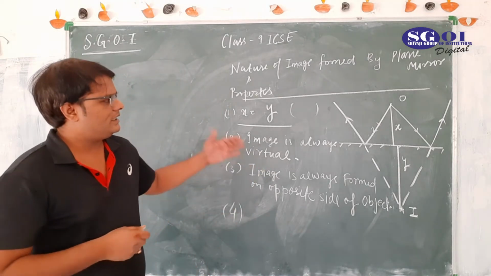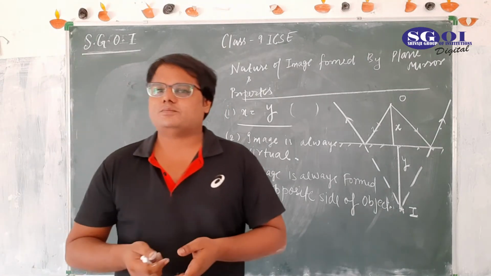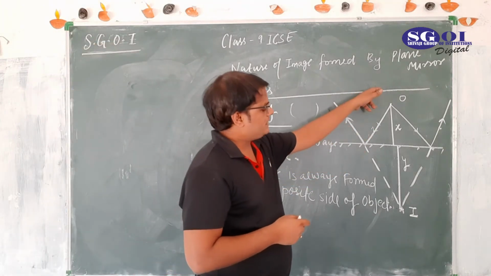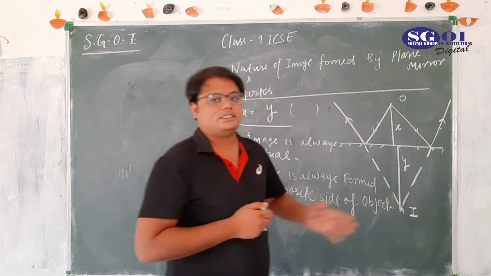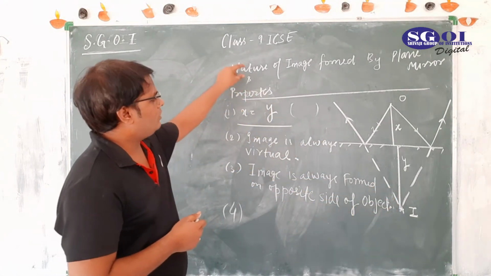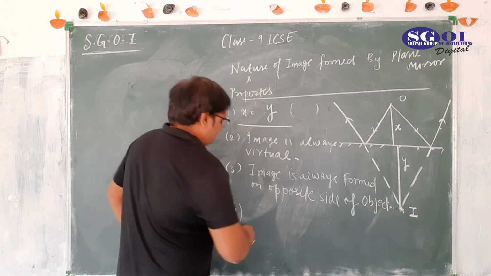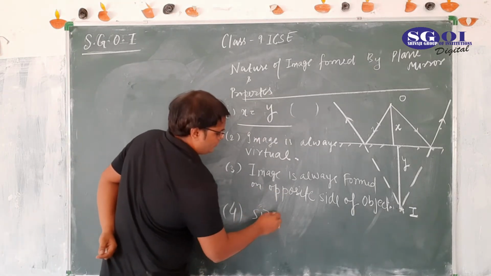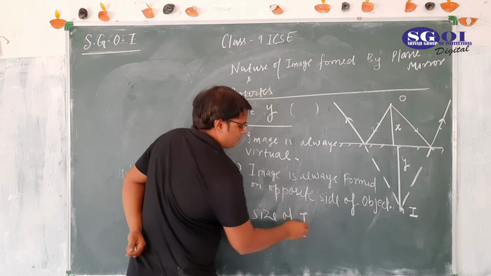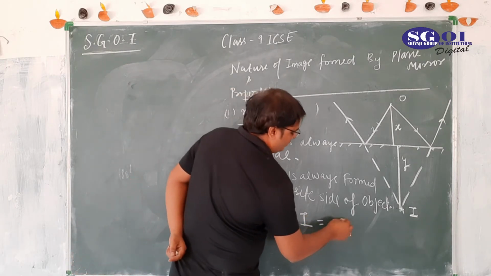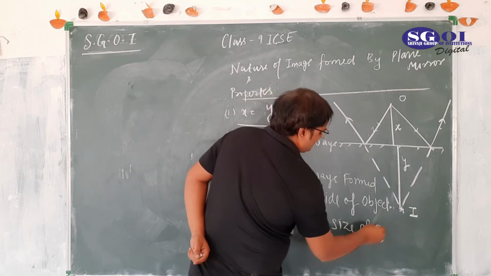There is no magnification, no enlargement, no diminishing; the size of object and size of image is always same. But these things are only valid for plane mirror, nowhere else. Size of image is always equal to size of object.